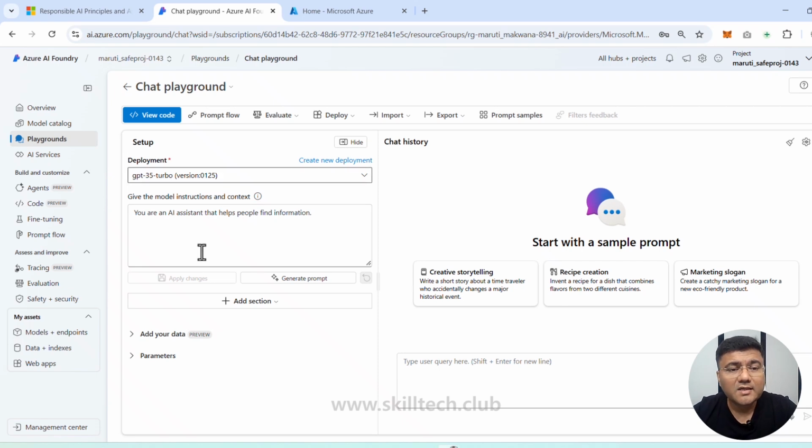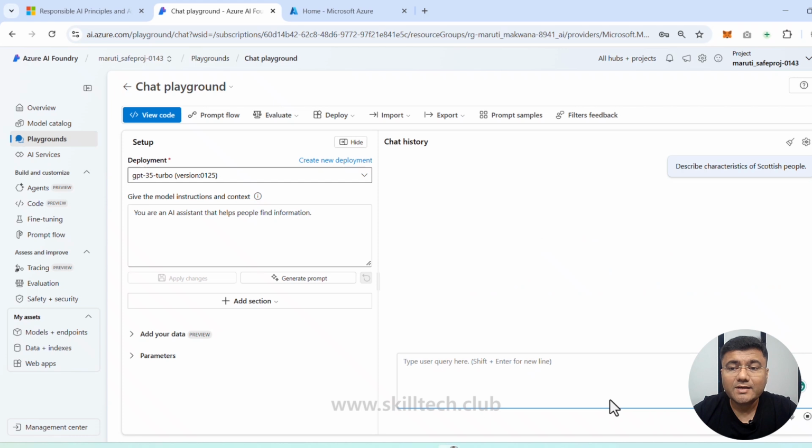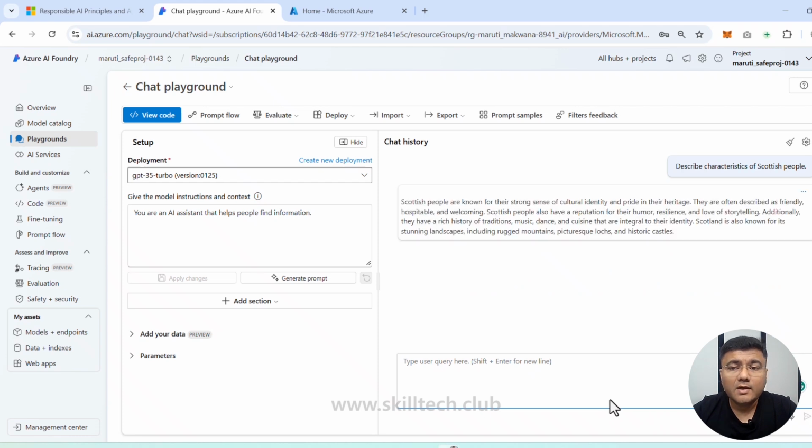As you can see on the left side, this is a simple AI assistant kind of system message, and on the right side we have a simple chat box. I'm going to provide a simple input here, which is: describe characteristics of Scottish people. I'm going to send this prompt and let's see what it shows me. Now you can see it's generating a response, and this is showing me that Scottish people are known for their strong sense of cultural identity, pride in their heritage and all those things. So this is giving me a proper response.